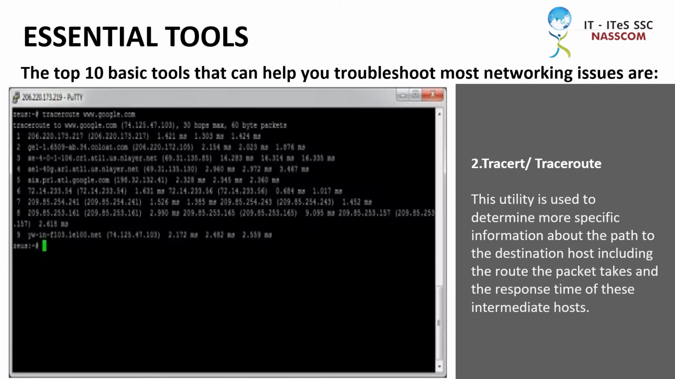Traceroute. This utility is used to determine more specific information about the path to the destination host, including the route the packet takes and the response time of these intermediate hosts.